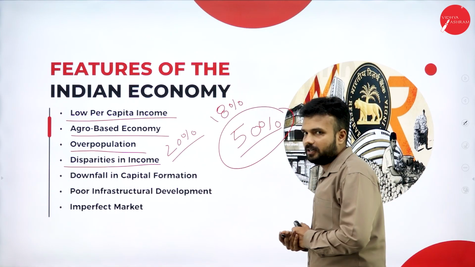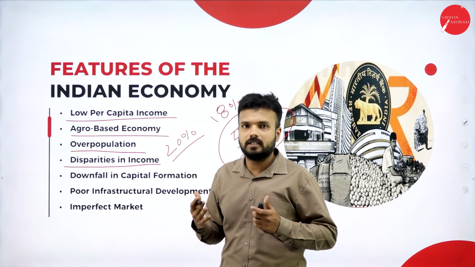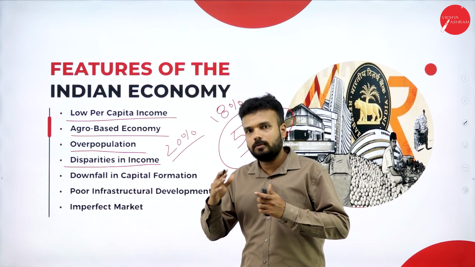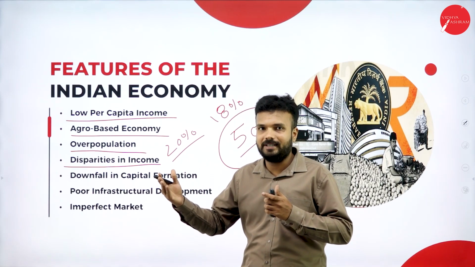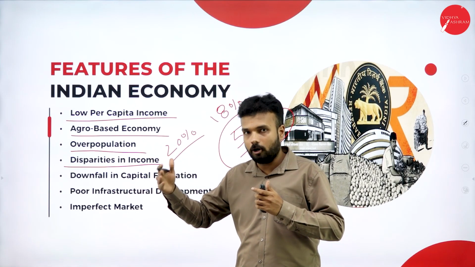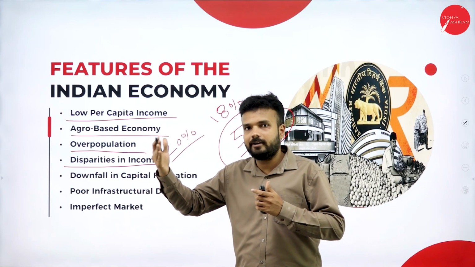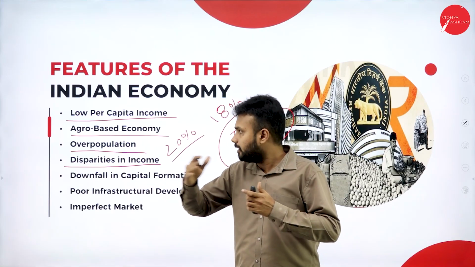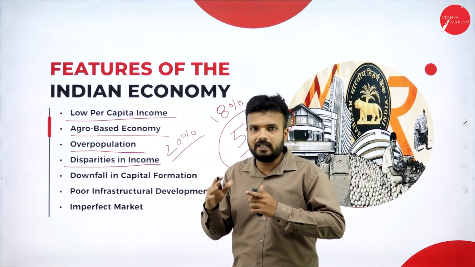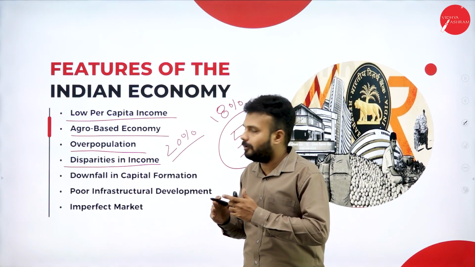Disparities in income. There is a disparity in the income of our country. There are a number of people who are not able to fulfill their basic requirements. There are a number of people who earn crores. There are a number of waged people who take a salary of 10 or 12,000 rupees. There are people who take a salary of 50,000, 1 lakh rupees, 2 lakh rupees. So there is an improper distribution of income in our country, which may be a reason for the downfall of the economy of our country.